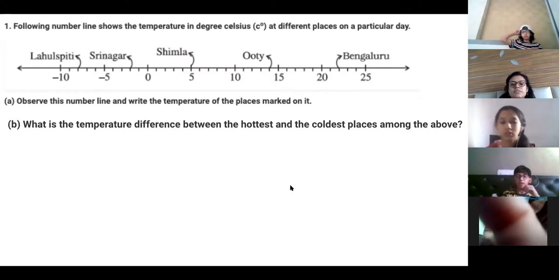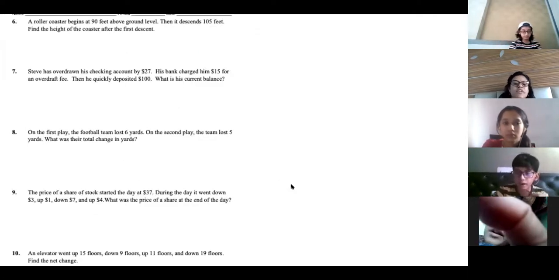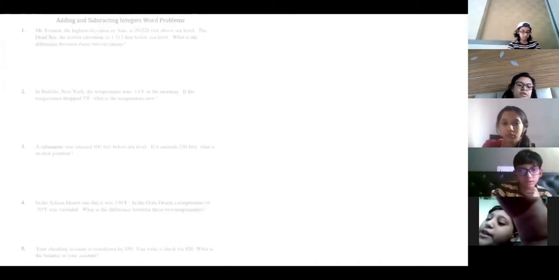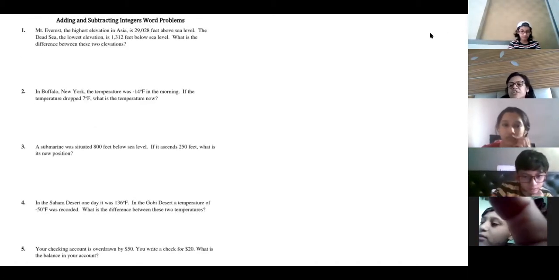Ma'am, if I think every time the difference is getting over, is it compulsory to put a positive number, na? No, it is not compulsory, but usually we get positive.